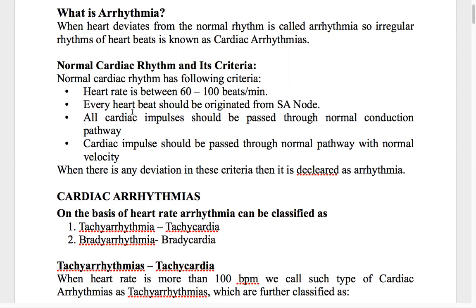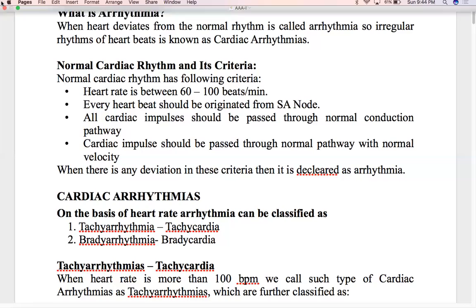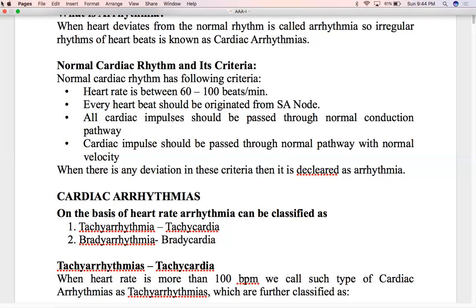Now, after originating from the SA node, the impulses should pass through the normal conduction pathway. When I say normal conduction pathway, we all know that the SA node is the pacemaker where the impulses are originated. From the SA node, it moves on to the atria and the atrioventricular node.